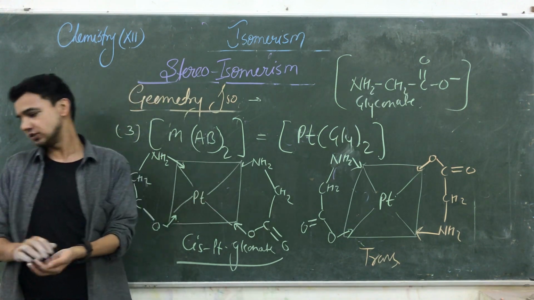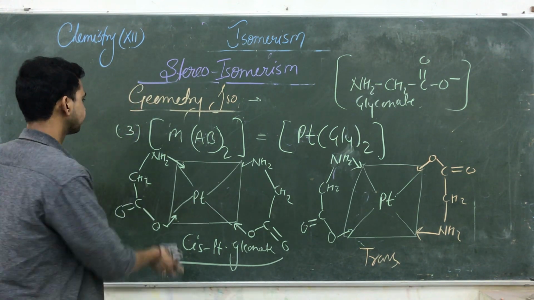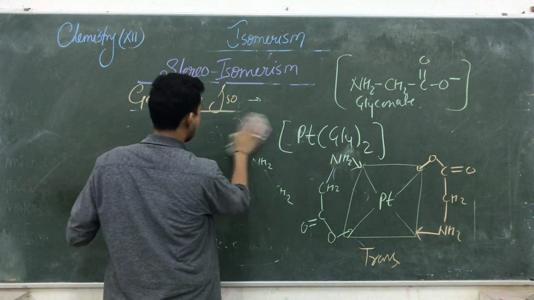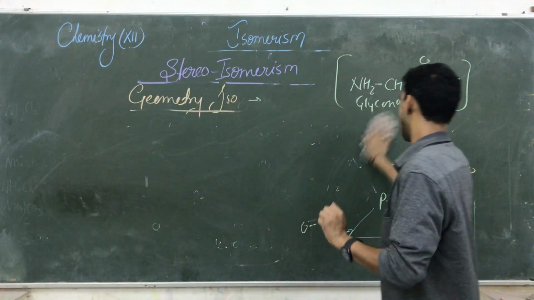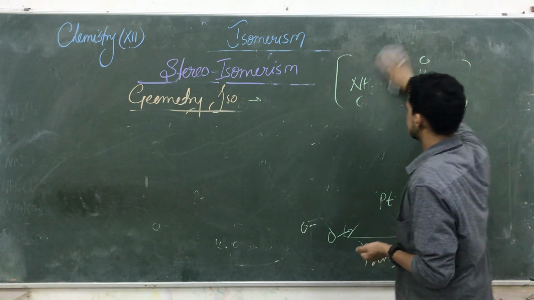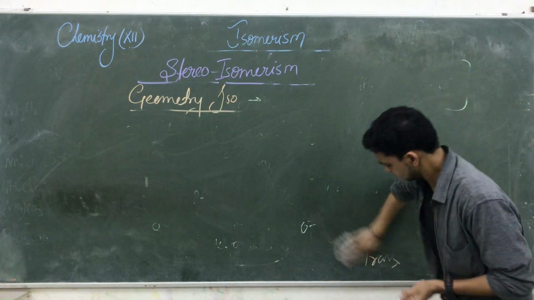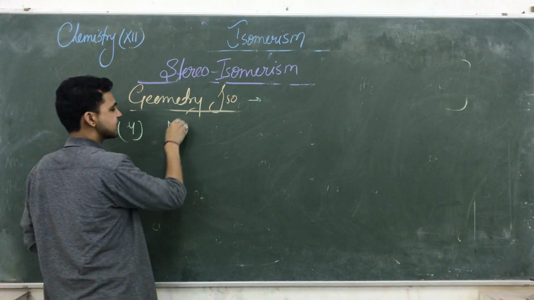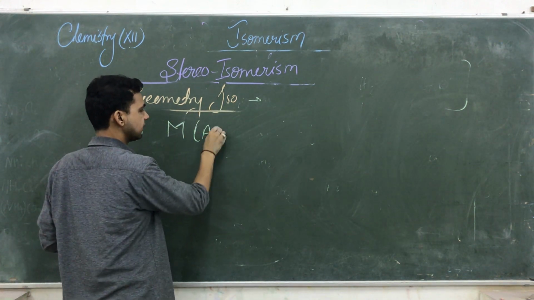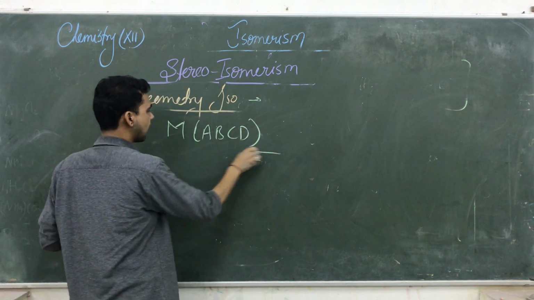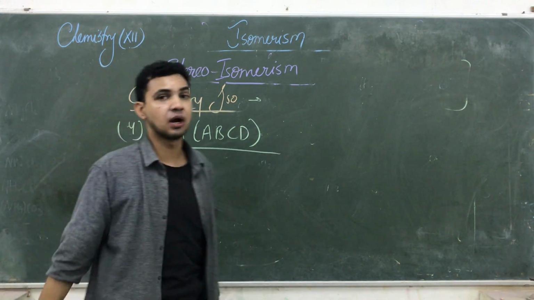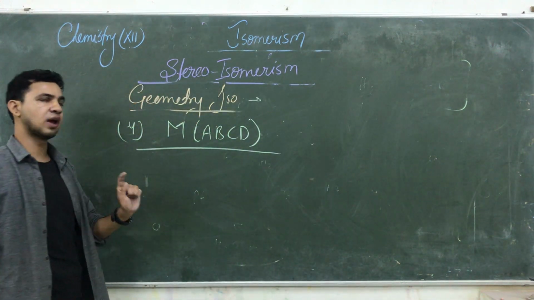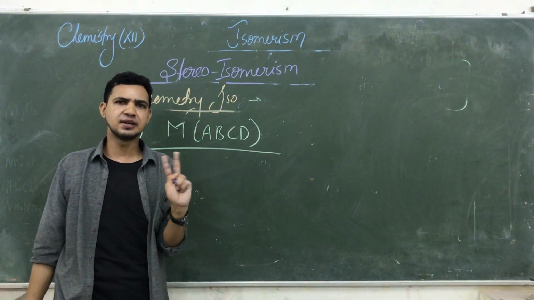And the last one is in which all ligands are different. MABCD, in which all ligands are different. So the next and the last, this is a central metal attached with A, B, C, D. Now you will say that they all have different ligands, so how are cis and trans possible? But guys, there are two molecules having the same or nearest molecular mass.